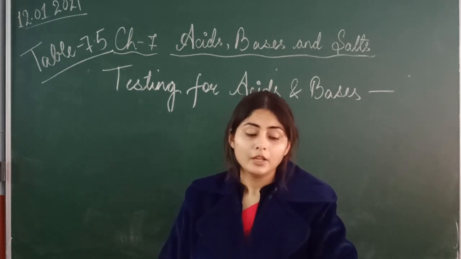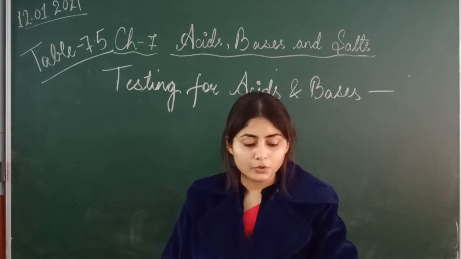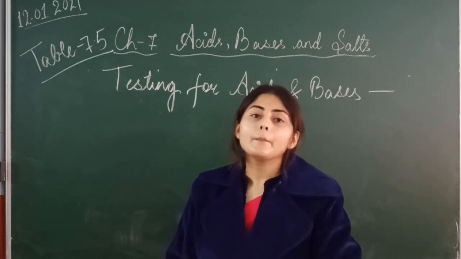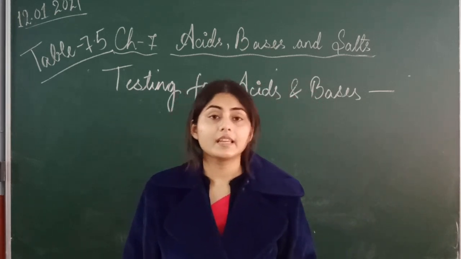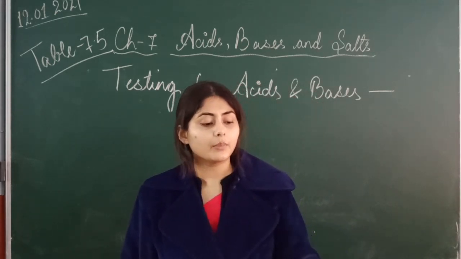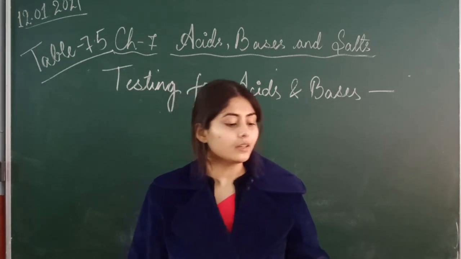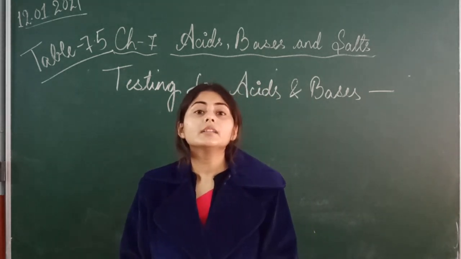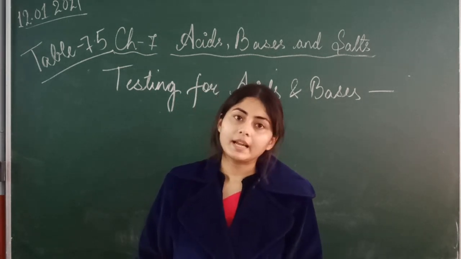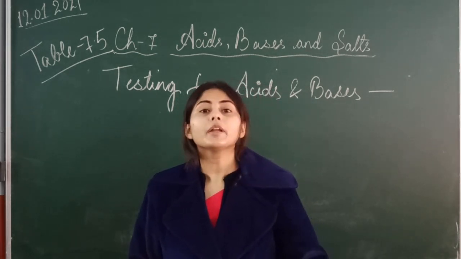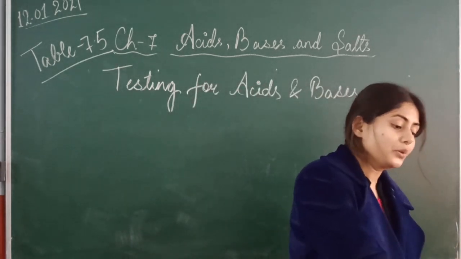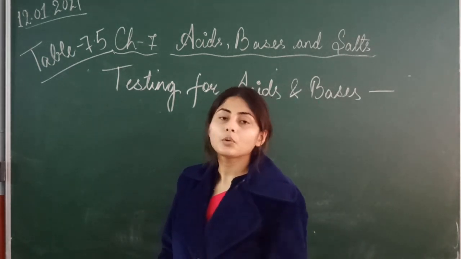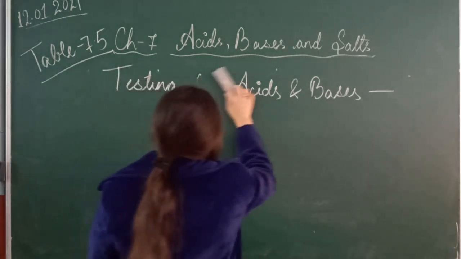Then basic, that is alkaline: milk of magnesia, toothpaste, soap solution, detergent solution, washing soda, slaked lime, whitewash. All these are bases. Then we come to the pH scale, which is very important. Listen very carefully about this. After that our chapter will be finished, and today I will give you the exercises also. Do them in your copy, and remember whatever I told you about how to write the reactions, write in the same manner, in the same format in the copy. Don't write wrong.